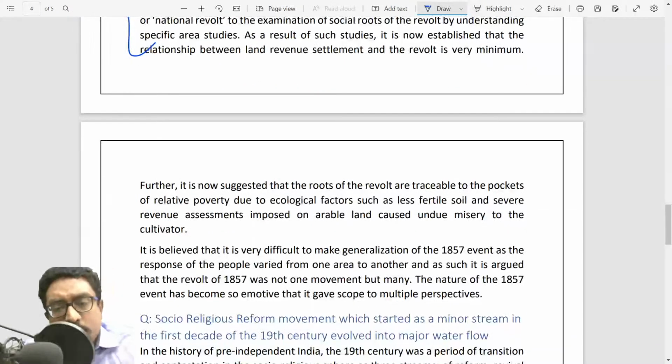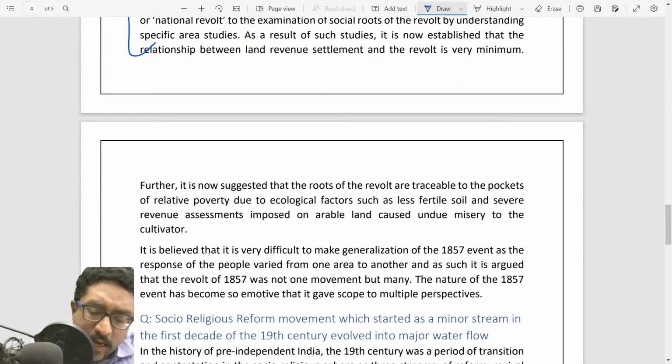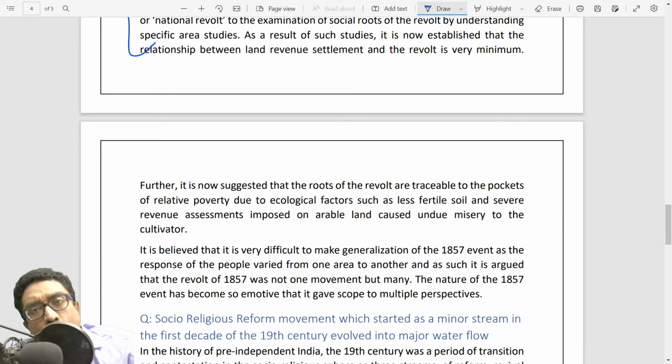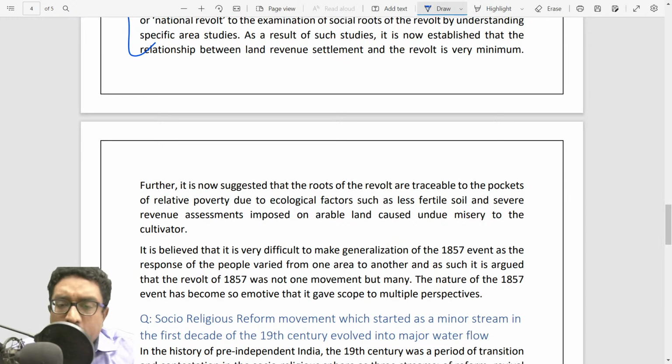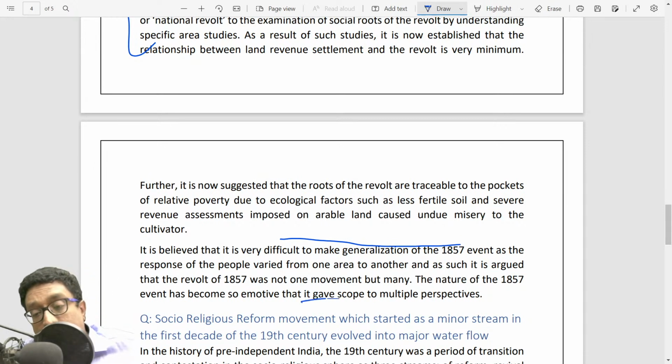As such, you can then go for a conclusion saying historians have always been inconclusive about the nature of the revolt. From the approaches they've taken to the understanding many historians have had, it is generally believed that it is very difficult to make a generalization of the 1857 event. The nature of the event has become so emotive that it gives scope to multiple perspectives.